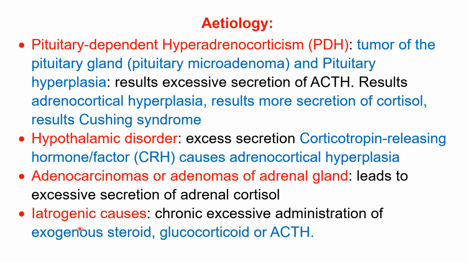Sometimes the doctor, the clinician, is also a cause, that is called iatrogenic causes. When the clinician gives continuous injections of exogenous steroid, chronic excessive administration of this exogenous steroid, especially glucocorticoid or ACTH, that also causes excessive secretion of the cortisol and produces Cushing syndrome.